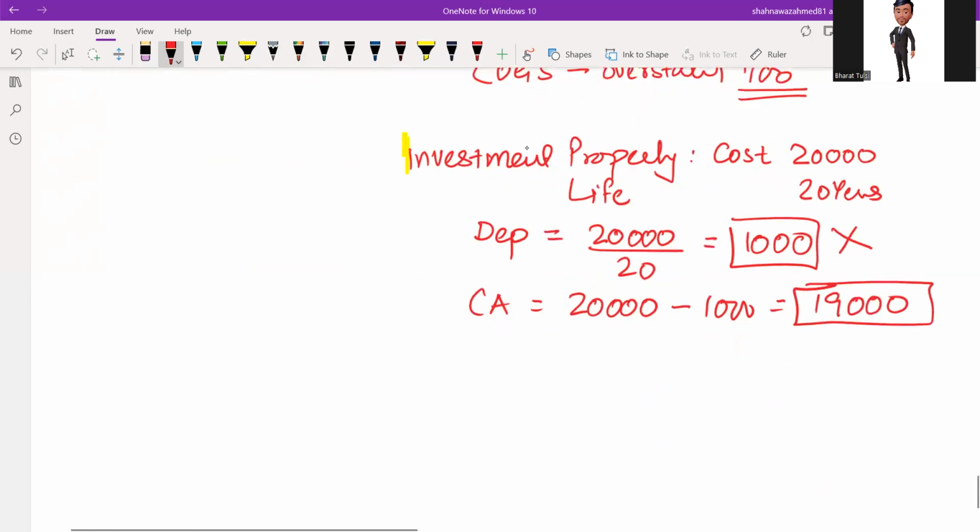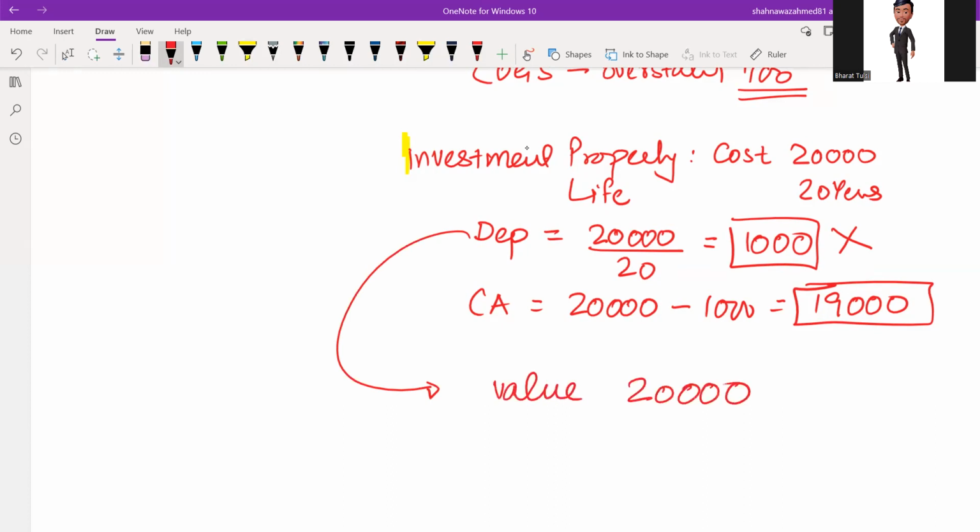So what we need to do? We need to reverse this depreciation. So we have to reverse this depreciation. Once we will reverse this 1,000, then the value of investment property would be again 20,000 and its fair value is 22,000.